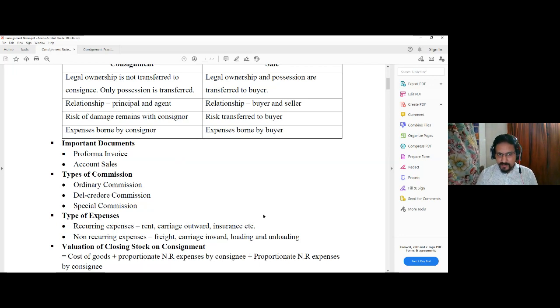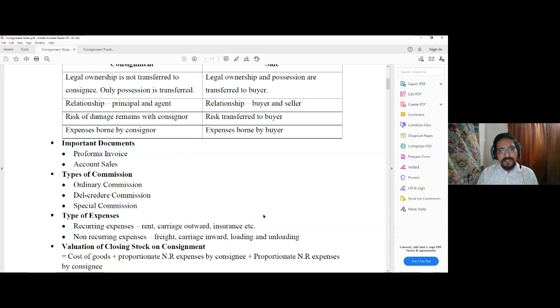So that is del credere commission. Now this is not a mandatory kind of arrangement. Only when the consignor feels that goods may be sold on credit and the consignee can put in some extra effort to collect the proceeds and bear the bad debt loss, then only will the del credere commission be offered to him.